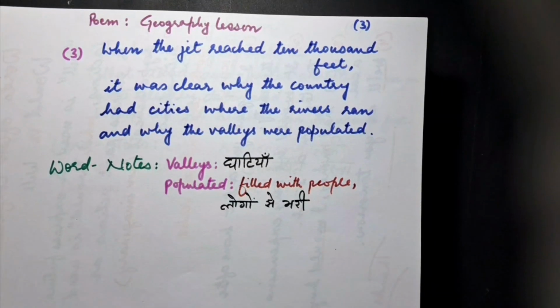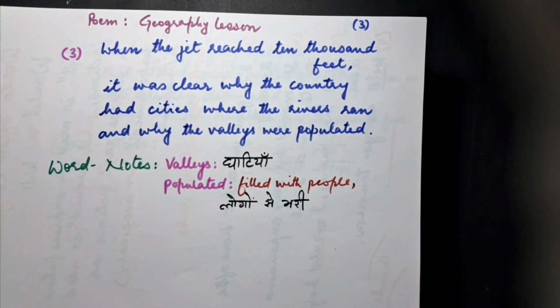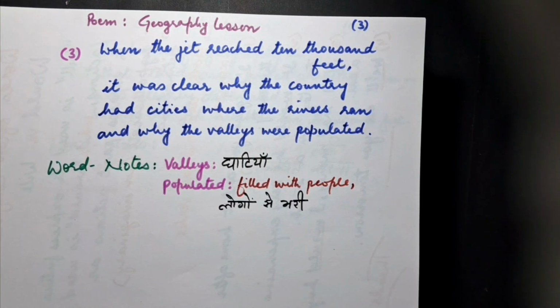Third stanza. When the jet reached 10,000 feet, it was clear why the country had cities where the rivers ran and why the valleys were populated. The meaning of valleys is the low land between two mountains or hills, which often has a river flowing through it. Populated means filled with people.